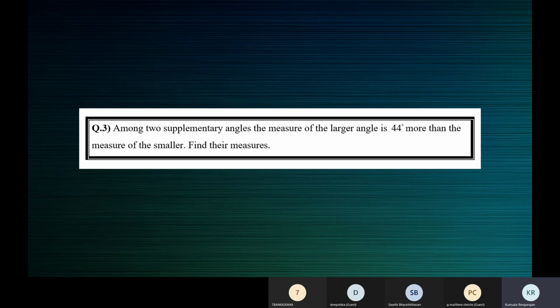One is 44 more than the other. Again, it is the difference. These words, more than, less than, all this means the difference between two things. 2 more than something, 2 less than something, all this means the difference between two quantities. Okay? Yes, ma'am. Understood.